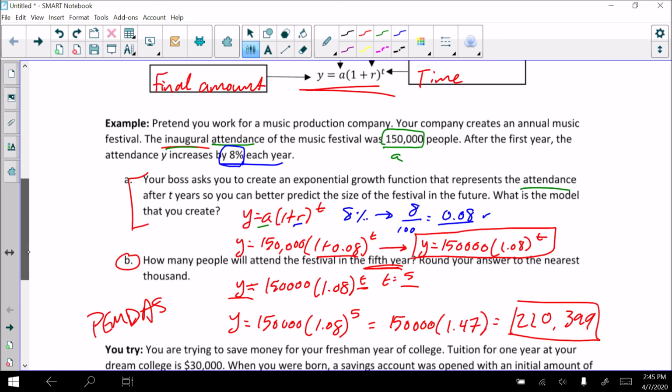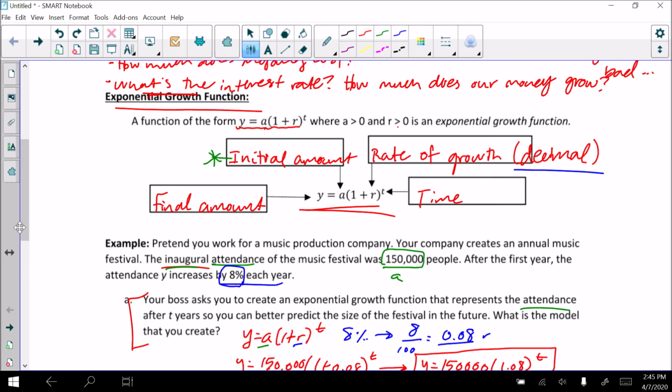All right. You use this equation, exponential growth. You use this, big shocker, you use this when you're talking about something that's growing. So you're talking about growth. If we're talking about something that's decreasing, it wouldn't make sense to use this equation because this is exponential growth.